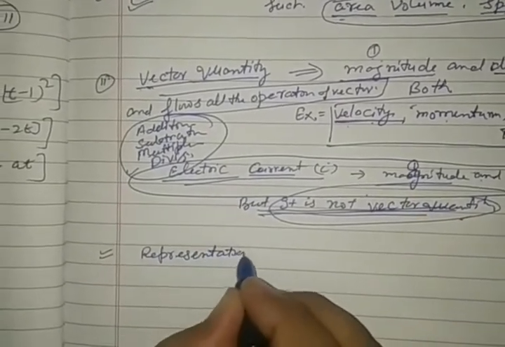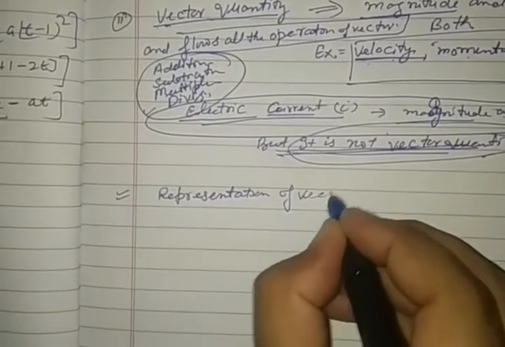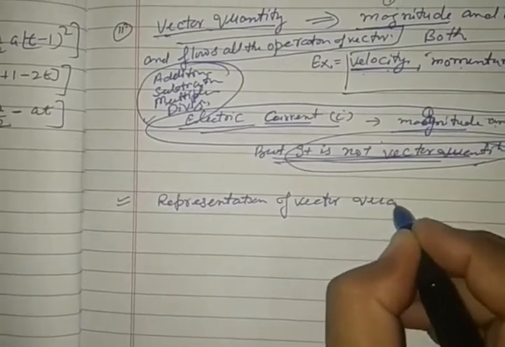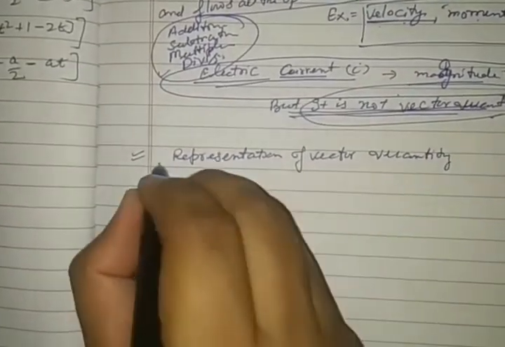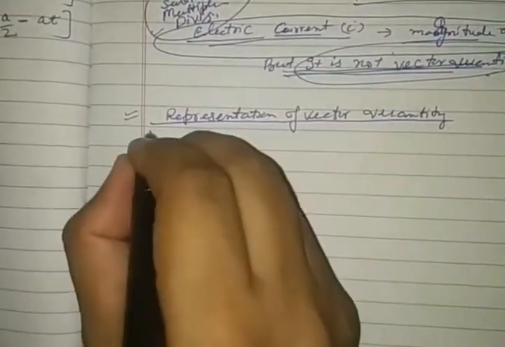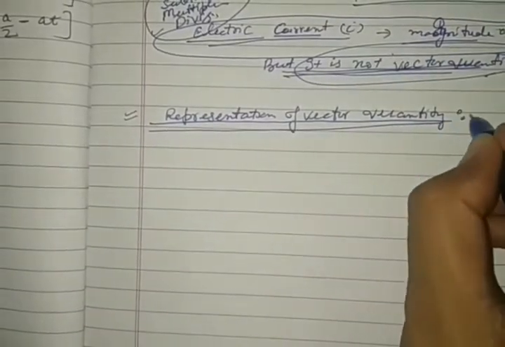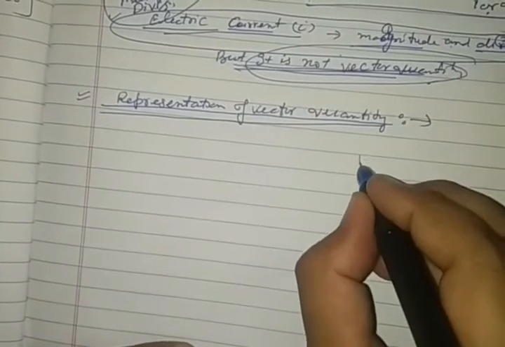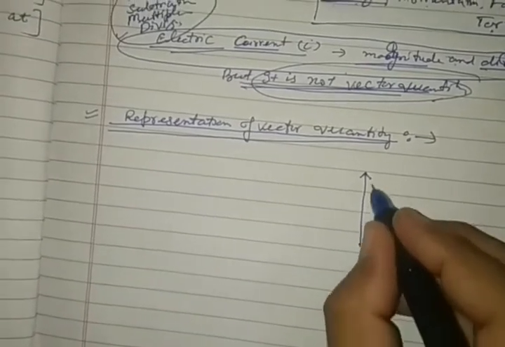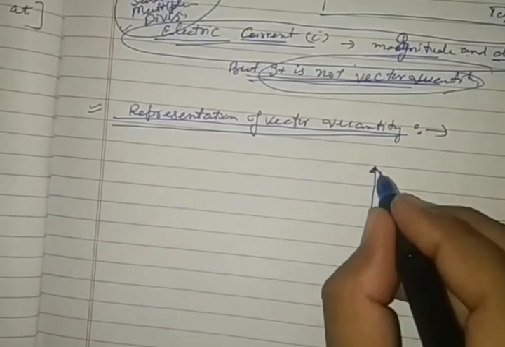We are going to a new topic: representation of vector quantities. See how a vector quantity is represented. See carefully. A vector quantity is represented by an arrow, like this, having a head.